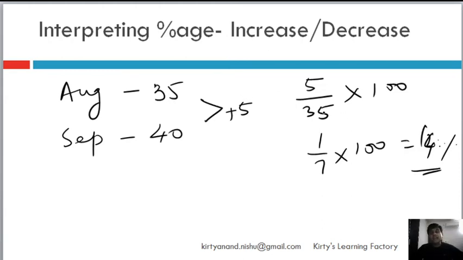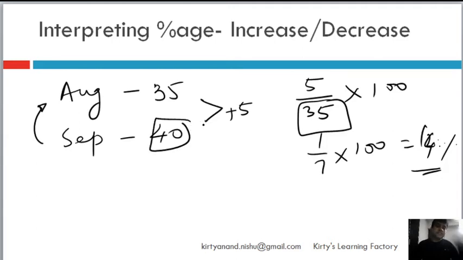Okay, now why have I put 35 in the base? Because see, I am talking about increase in temperature here. The temperature was 35 and it increased to 40, so I will compare with the base of 35. If the question was on decrease of temperature from September to August, then I would have compared on the base of 40, because temperature was 40 and from 40 it decreased to 35.